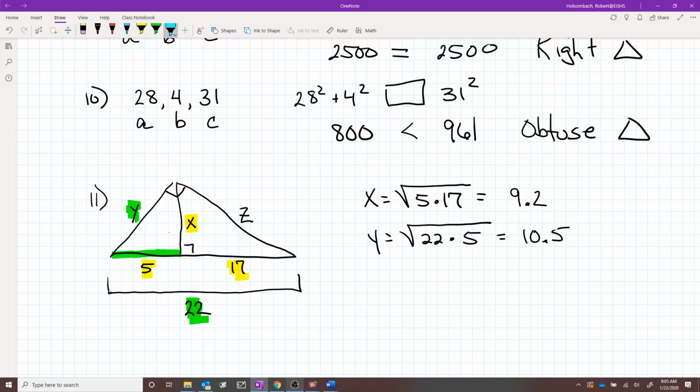Side z. Side z is equal to the geometric mean of this entire hypotenuse again and the segment closest to it. So z is equal to the square root of 22 times 17. So again, that's 22 times 17 equals, and square root button, 19.3.